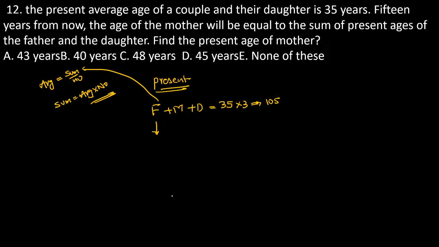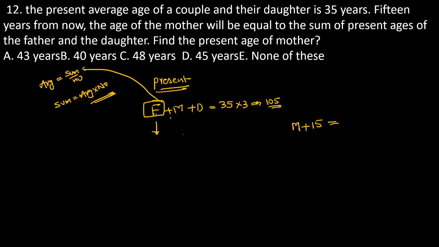Now, 15 years from now, the age of the mother. I am dealing with only the mother. 15 years from now, the age of the mother is m plus 15, which equals the sum of the present ages of father and daughter, where the sum of the present ages of father, mother and daughter is 105. It deals with m.